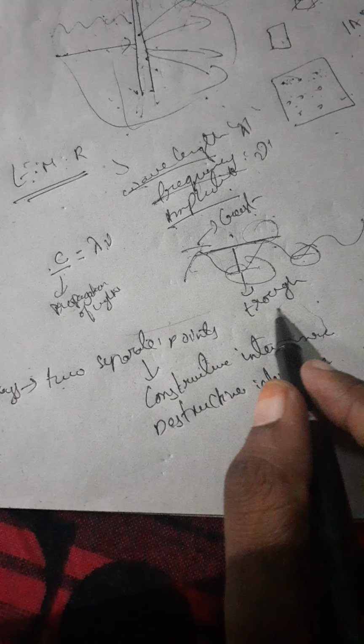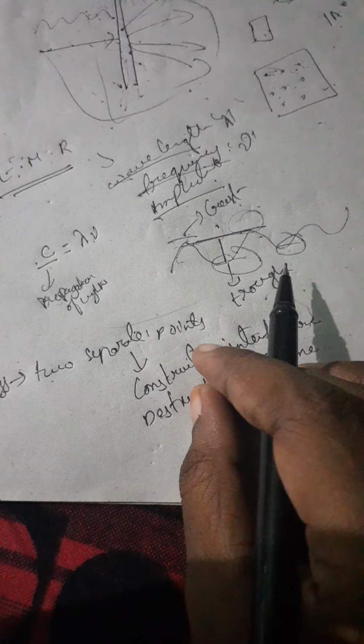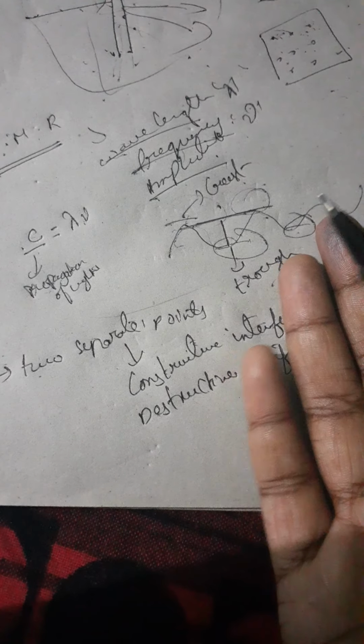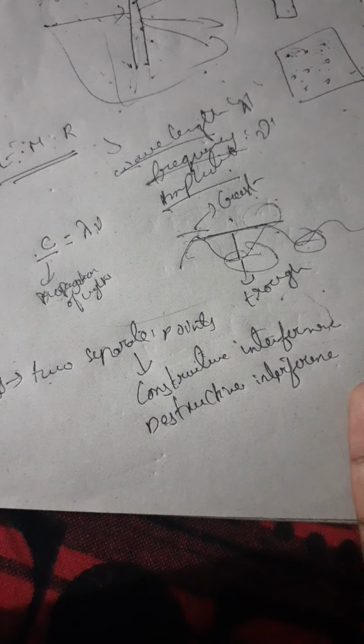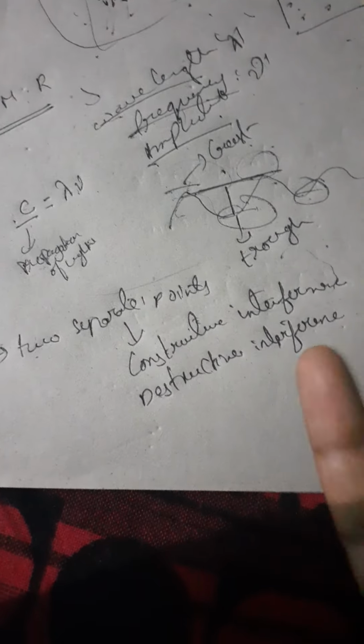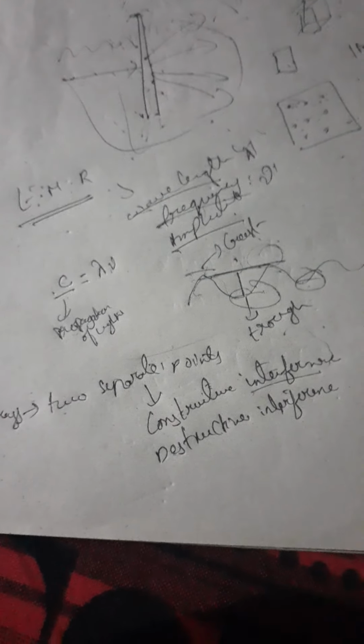What do we mean by interference? When two waves are passing, they may give a result or may not. It may give higher or lower values, or it may not give any value. That we call interference.